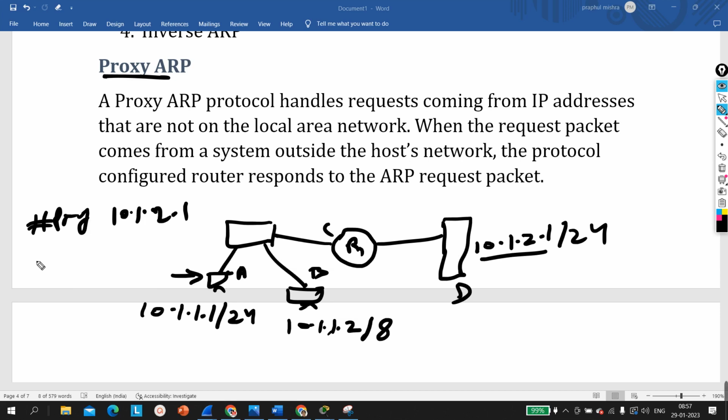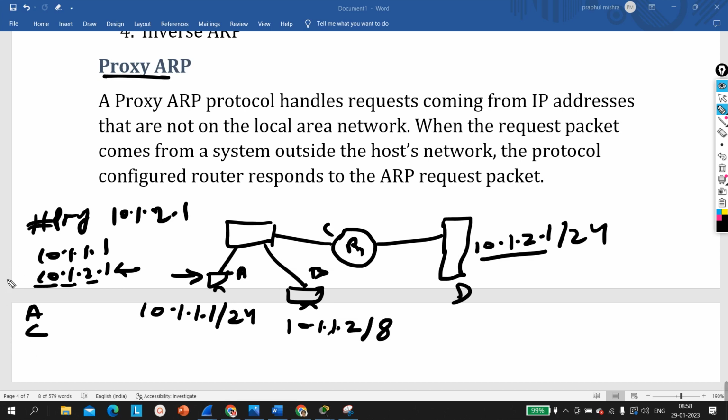So the source IP will be 10.1.1.1 and the destination IP will be 10.1.2.1. Because the destination belongs to a different network: the network ID of computer A is 10.1.1.0, and the network ID of the destination device is 10.1.2.0, which means the destination belongs to a different network. So the source MAC will be A and the destination MAC will be the MAC address of the default gateway, which is C.